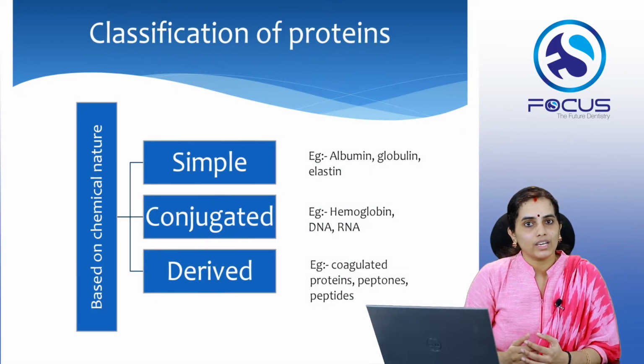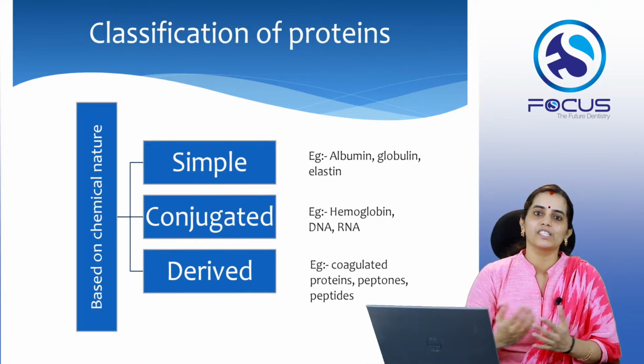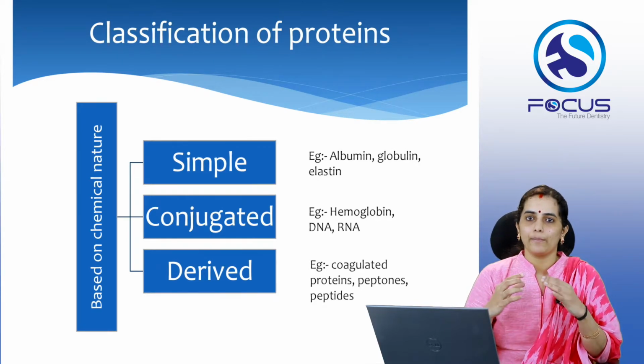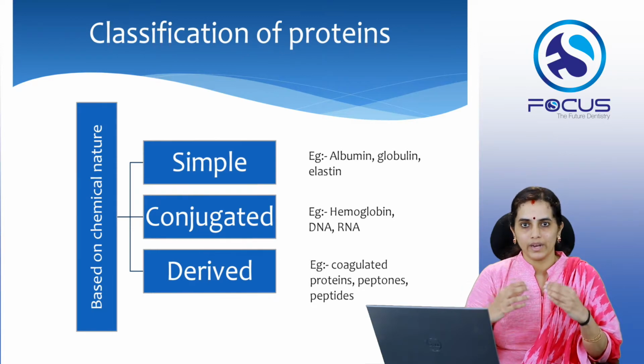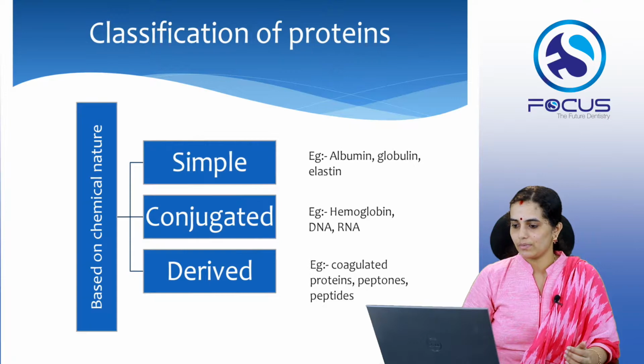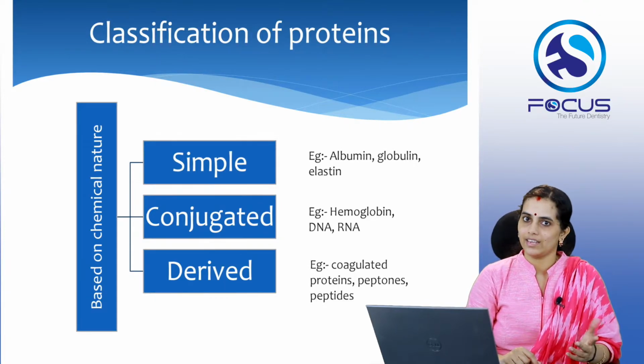Proteins can be broadly classified into simple, conjugated and derived based on their chemical nature. So what is meant by simple proteins? Simple proteins just have the amino acids arranged by peptide bonds to form a polypeptide chain. Examples of simple proteins include albumin, globulin, elastin, keratin, etc.